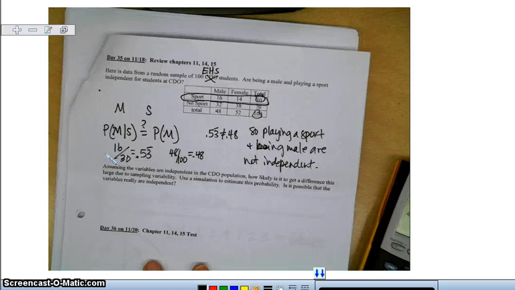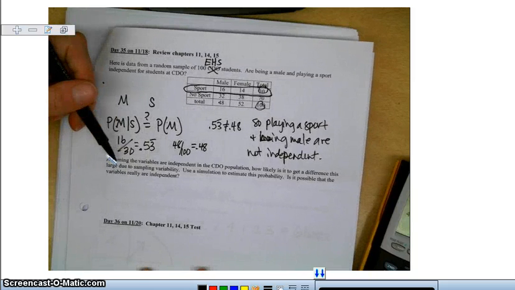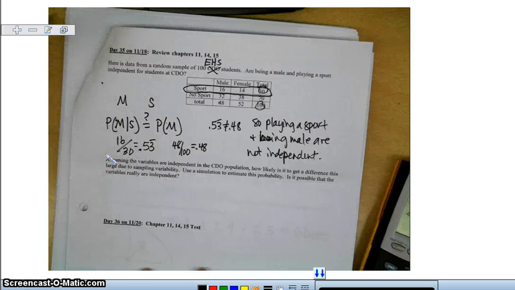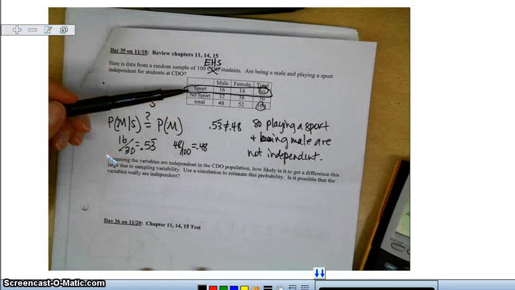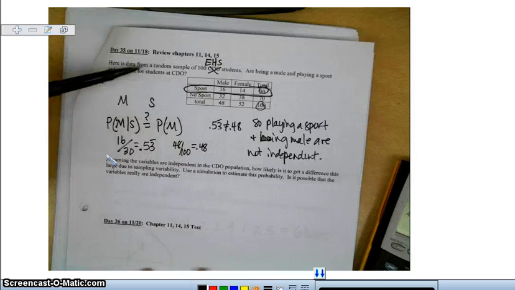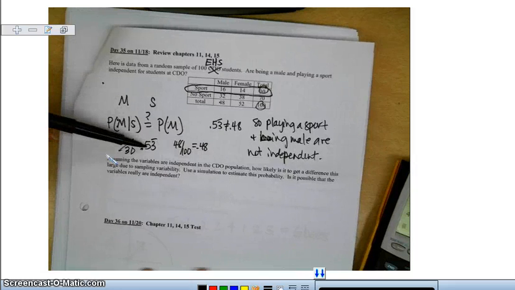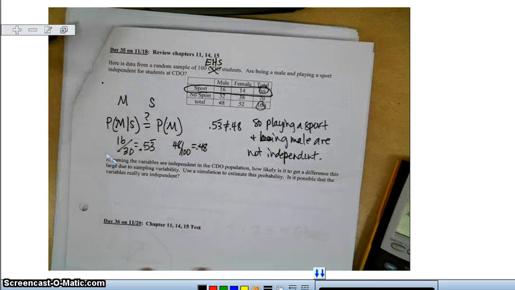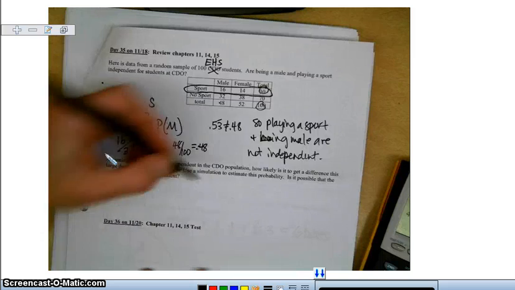All right, so assuming the variables are independent in this population, how likely is it to get a difference this large due to sampling variability? Well, what is sampling variability? Maybe I just asked the wrong or right 100 people. Maybe if I asked a different 100 people, I'd get like 51 and 50% for these. So maybe it's just my sample, and we're going to be looking at stuff like this in the next few chapters. So basically, here's a review.